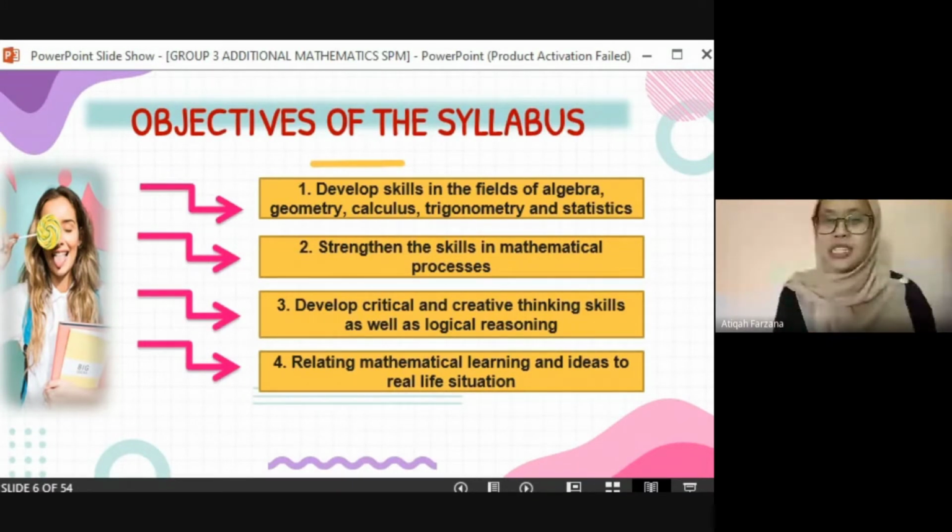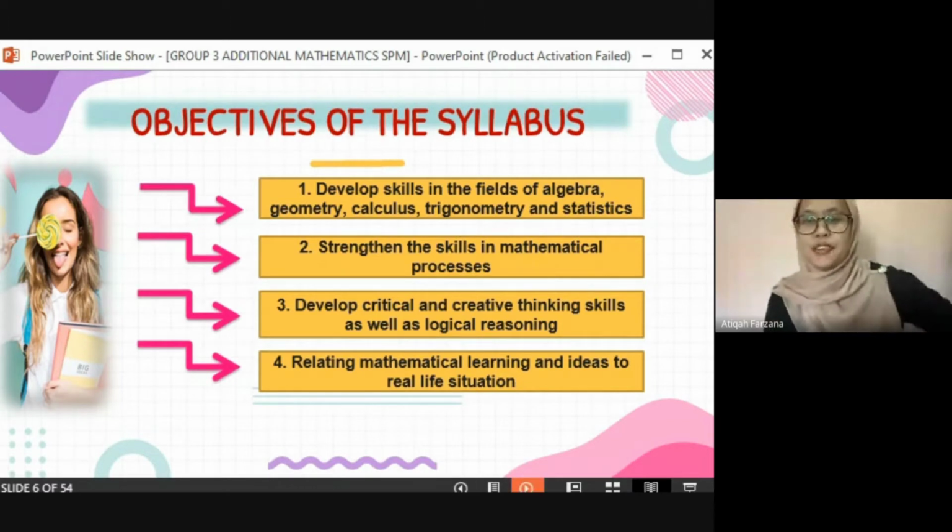So in the DSKP of Additional Mathematics SPM, it consists of 10 objectives. And the first one is to develop skills in the field of algebra, geometry, calculus, trigonometry, and also statistics. And the second objective is to strengthen the skill in mathematical process, to develop critical and creative thinking skills as well as logical reasoning. And the next objective is to relate mathematical learning and ideas to real life situations. So next slide.